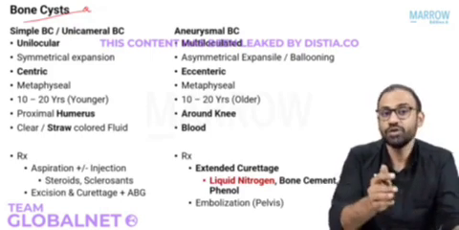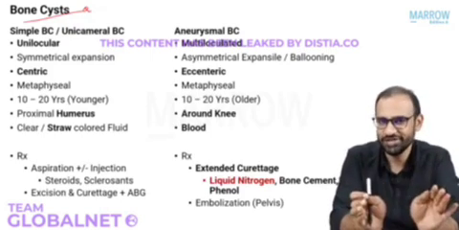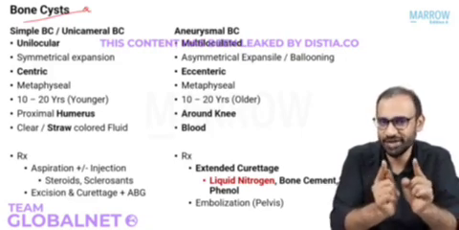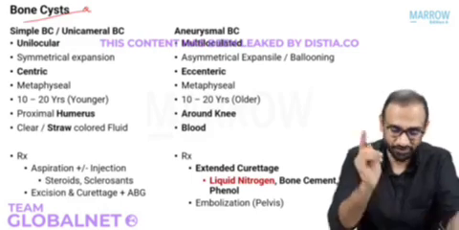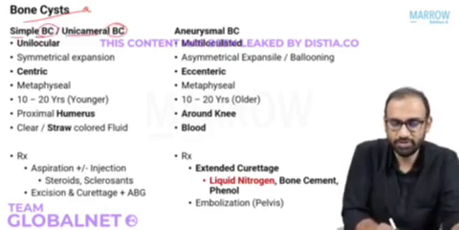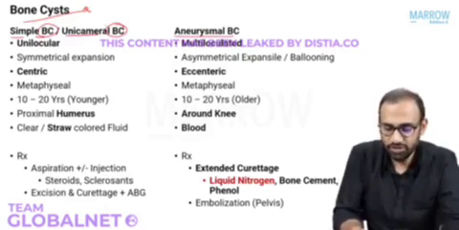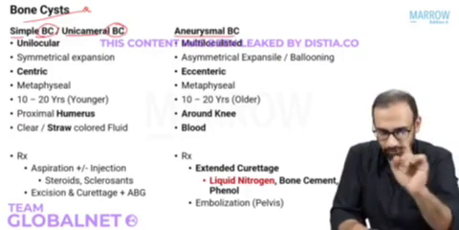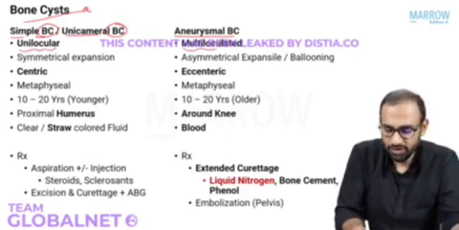Okay. We need to know them in difference because they're almost the same. So we need to know what the differences are, because once you know the differences, then you will be able to make the diagnosis. So the strategy is how to differentiate. All right. Now, simple bone cyst, also known as unicameral bone cyst, because uni means single cameral cavity. Aneurysmal bone cyst is a multiloculated cyst. Look at this. Simple bone cyst is unilocular. Aneurysmal bone cyst is multiloculated.